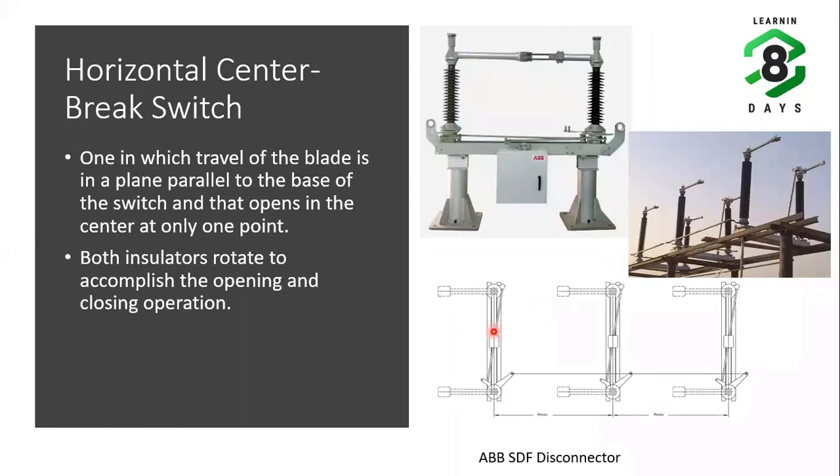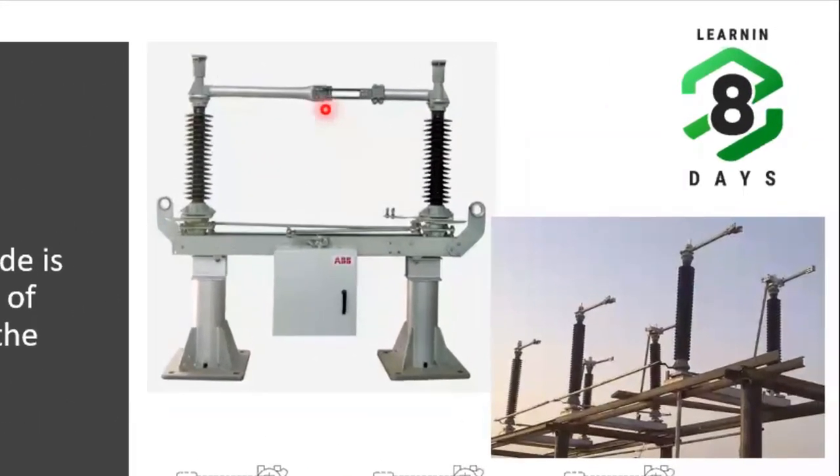Next one is the horizontal center break switch. In a horizontal center break switch, you can see this isolator breaks, meaning it opens at the center point. Actually, it's only at the center point that it opens. You can see here, this is the open view of the isolator. Here, both the insulators are mounted on a hinge, and the operating mechanism rotates both the insulators to provide the open or close operations of the isolator.